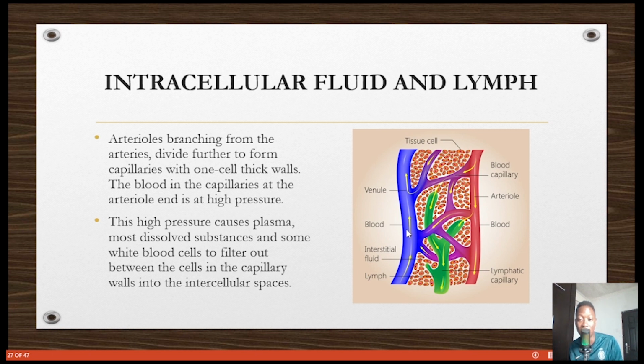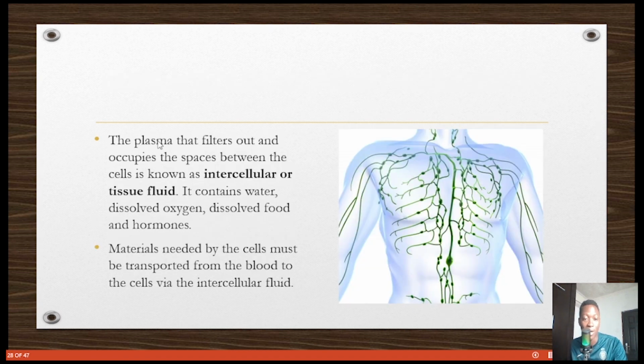So you have the intercellular space that contains fluid, and that's where the lymph system comes in. The lymph carries some of the excess fluid out and takes it back into the blood. So we are talking about the lymph now. The plasma that filters out and occupies this space is known as the intercellular tissue fluid. As we said, it contains water, oxygen, food, and hormones that came out of the blood capillaries.